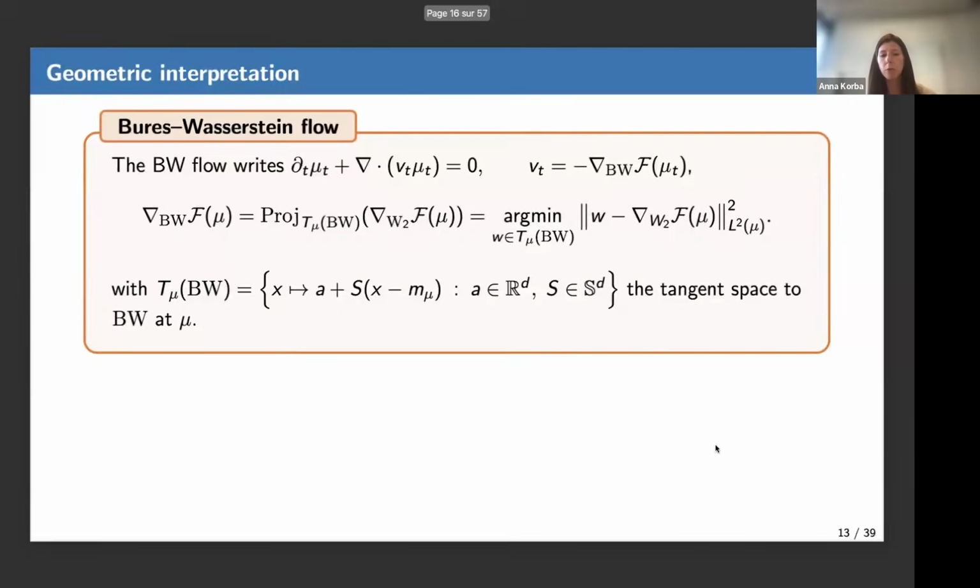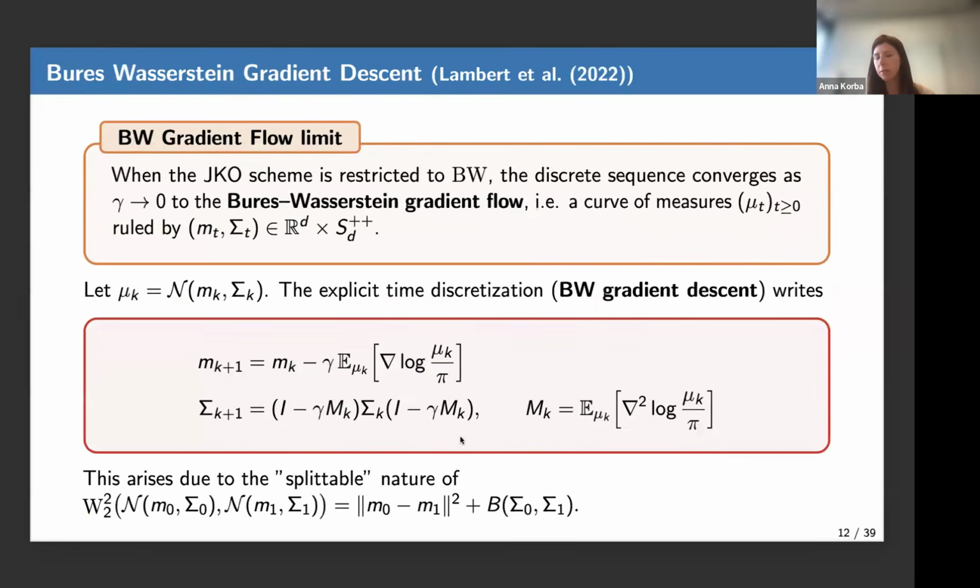But maybe one word about the Bures-Wasserstein descent before I go to the case of mixtures of Gaussians. In practice, here I was interested in optimizing the KL over the space of Gaussians, described by its mean and variance matrix, which is a PSD matrix. What you would like to do is roughly gradient descent. You can do this on the mean, since the space of means has a Euclidean geometry, which is why you have Euclidean gradient descent iterations.